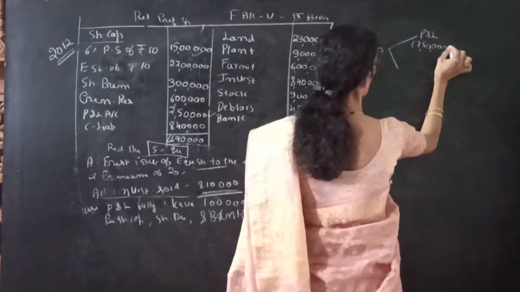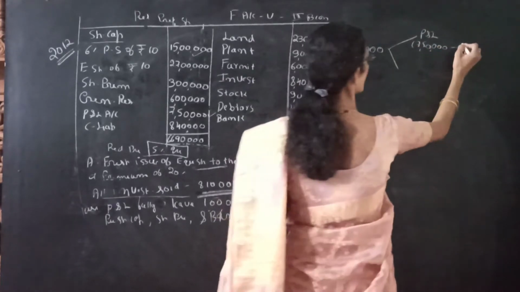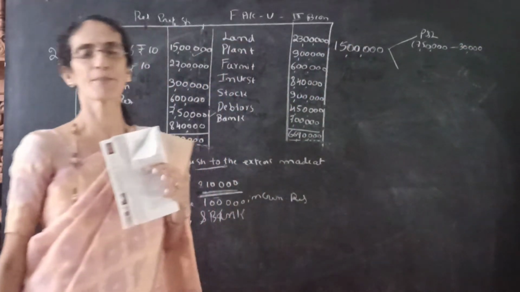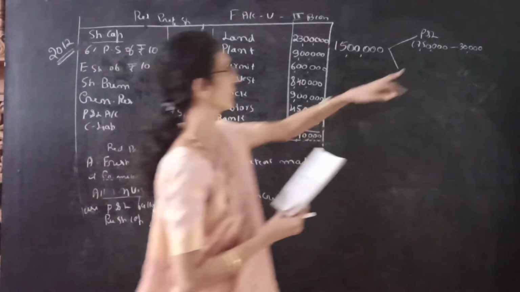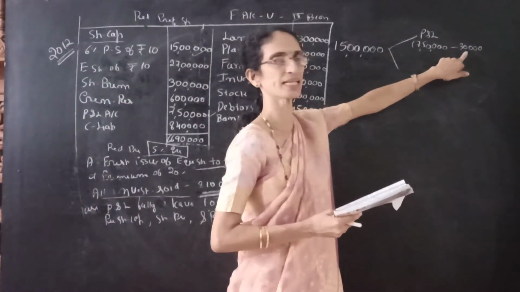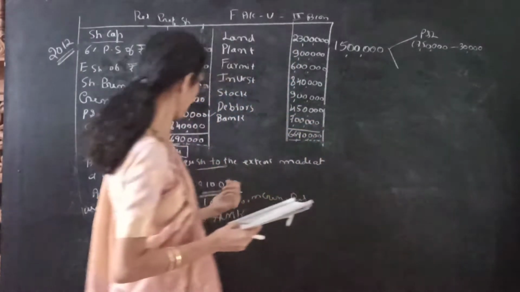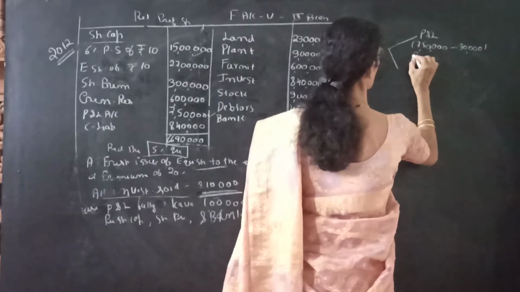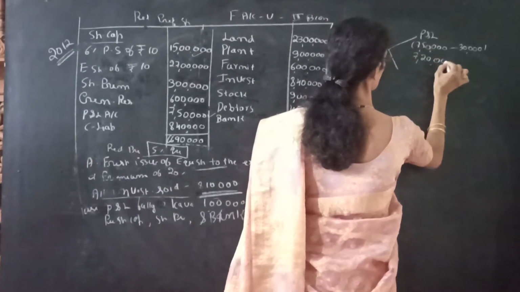Remember that while selling the investment there will be a loss of 30,000, so this loss should be deducted from the profit and loss account. This is important. They have asked us to fully utilize the profit and loss account, but there is a 30,000 loss on sale of investment, which we must deduct. We will get 7,20,000.